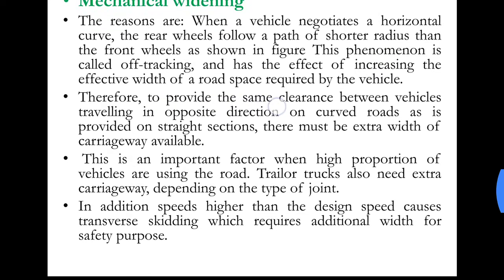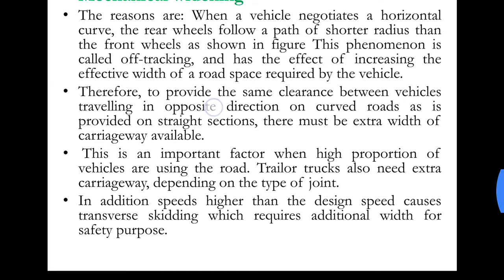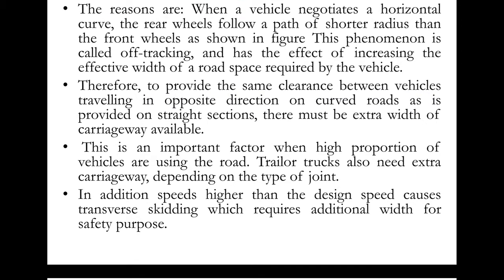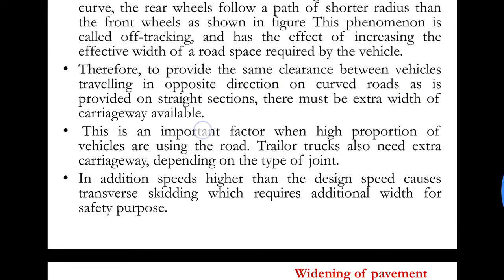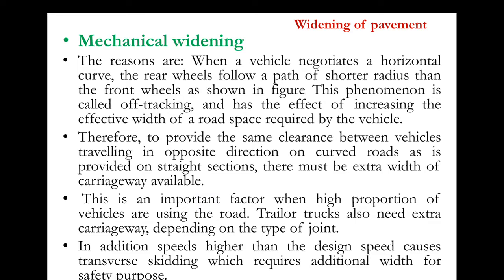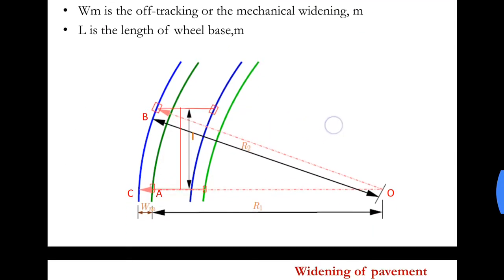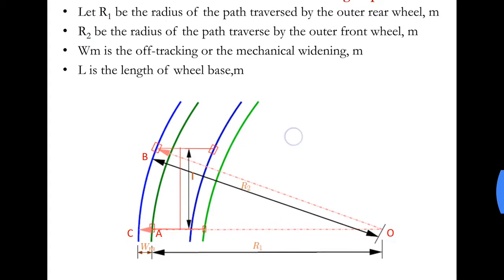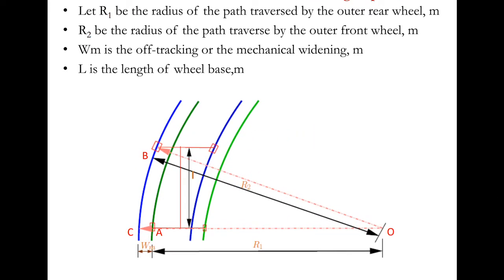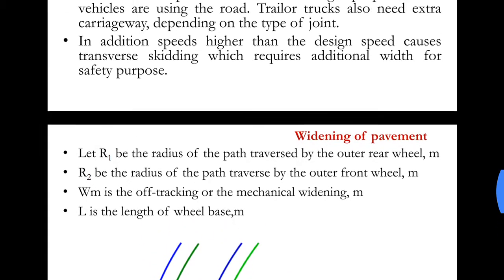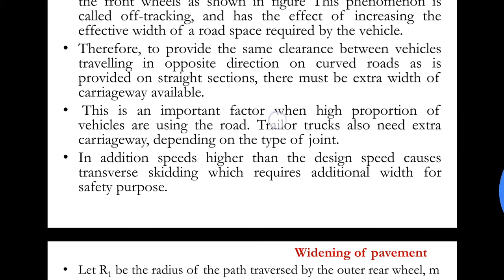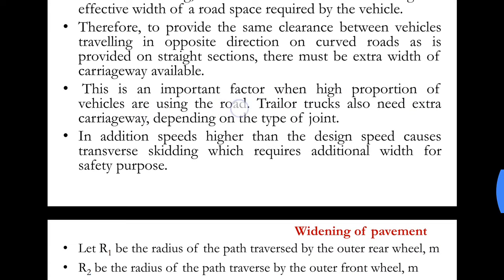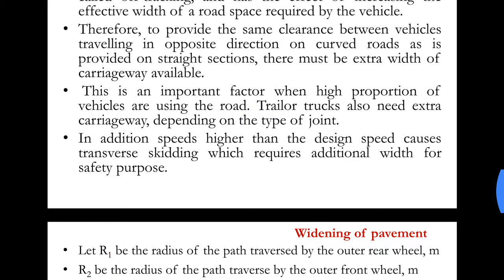Therefore, to provide the same clearance between vehicles traveling in opposite directions on curved roads as is provided on straight sections, there must be extra width of carriageway available, to provide for safe operation and safety from the opposite traveling vehicle. If there is another vehicle traveling in the opposite direction, there also we need to provide some safety, hence we provide some extra width. This is an important factor when a high proportion of vehicles are using the road. When the traffic is high, this factor affects the width more.